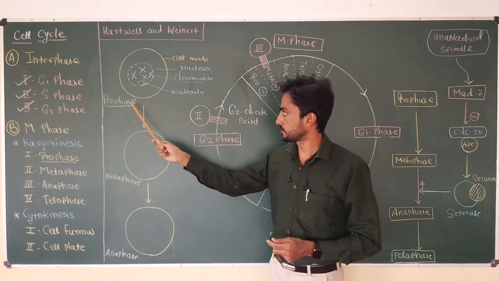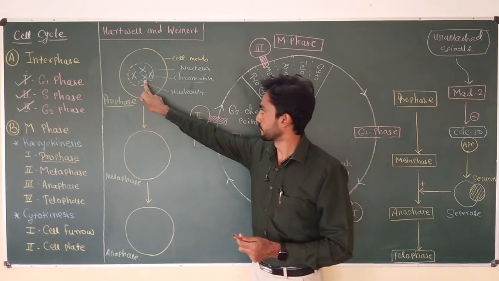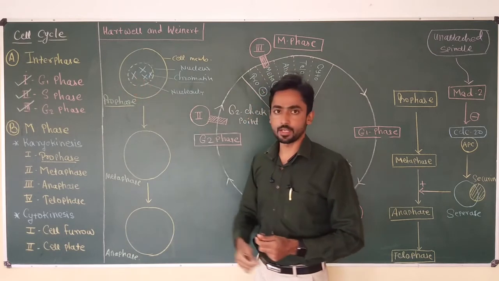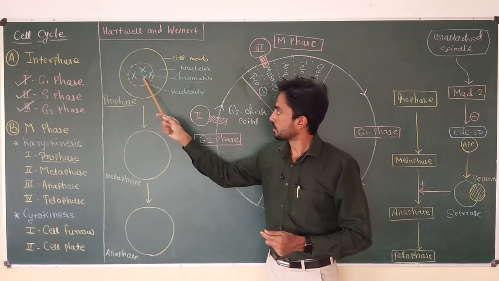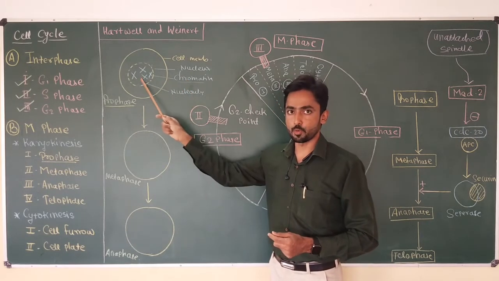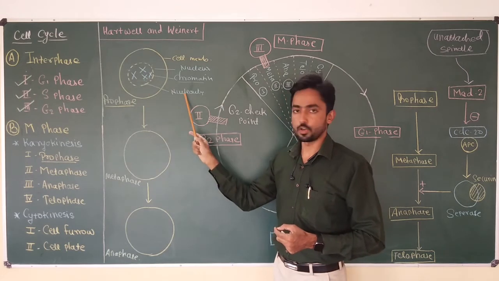And in the same phase, the nucleolus which is present in the nucleus also disappears. So now you can see at the end of prophase, the cell has chromosomes instead of chromatin, which are thick bodies. The cell does not have a nuclear membrane or nucleus.